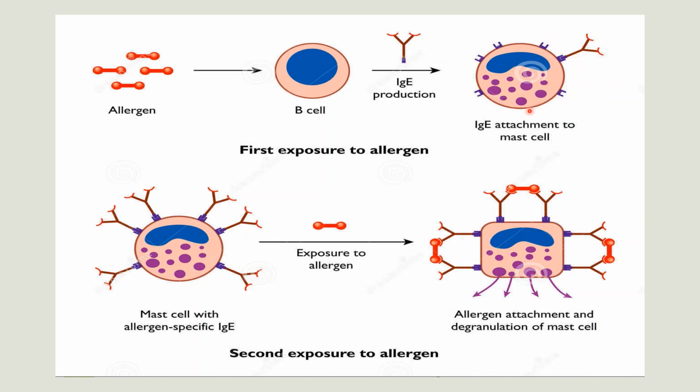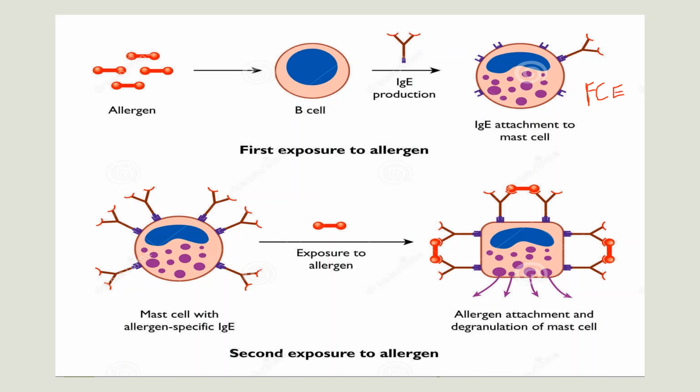There are some specific receptors on the surface of mast cell that can bind with the IgE. Those receptors are called FcεR. So IgE can bind with the FcεR on the surface of mast cell.